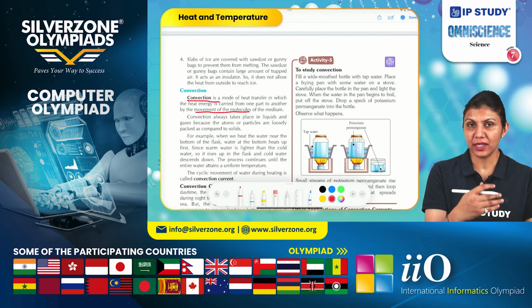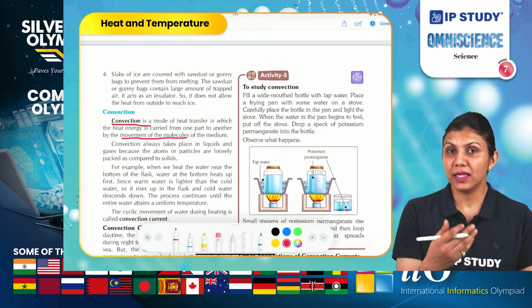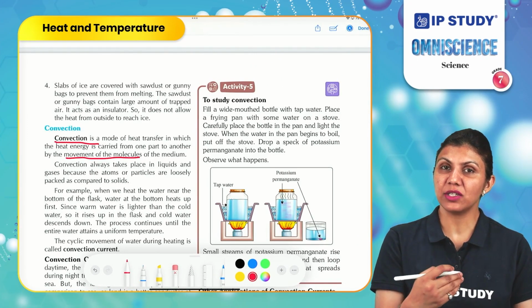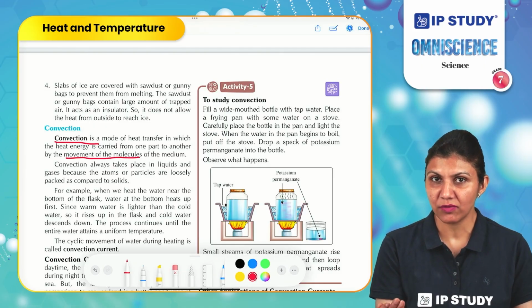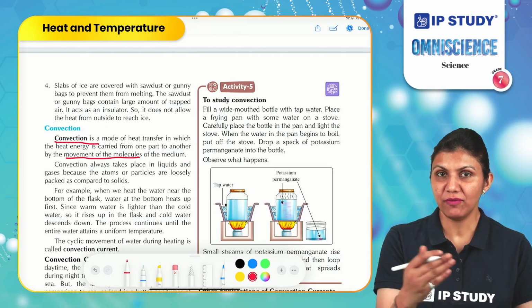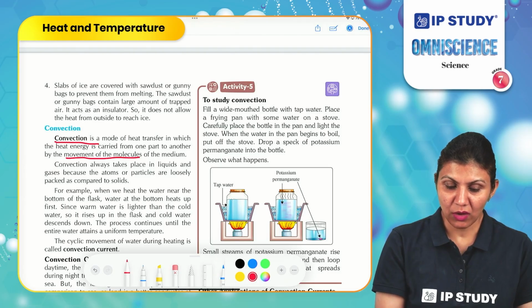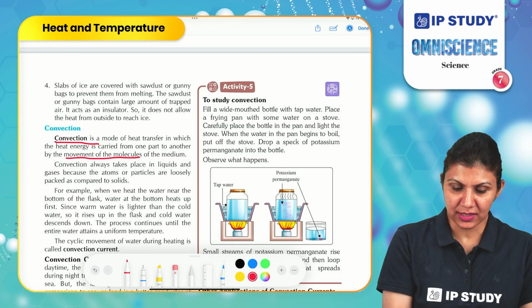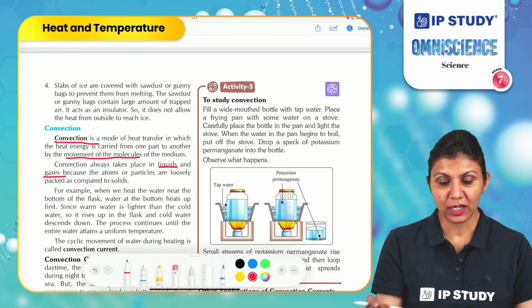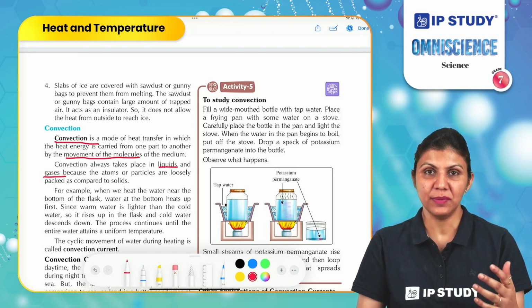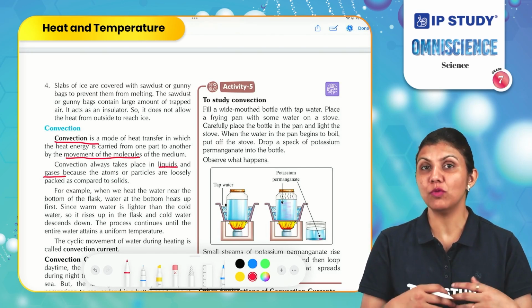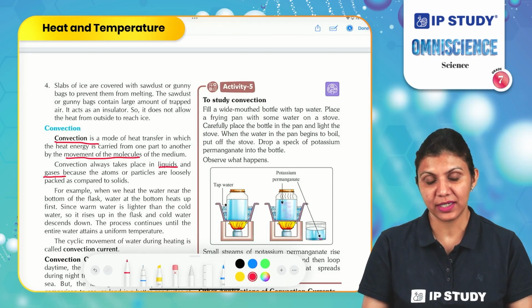Conduction takes place in solid materials and convection takes place in liquids and gases, which are also known as fluids, means materials which can flow. Convection always takes place in liquids and gases because the atoms or particles are loosely packed. That is why when they get energy, they start moving and they move apart at a very fast rate.